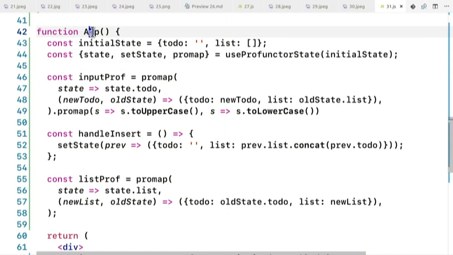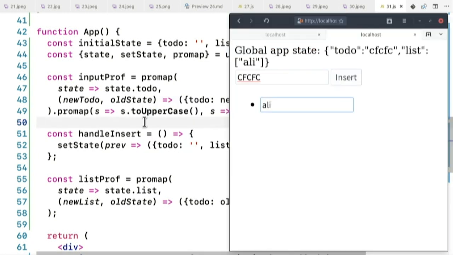And we're using only one internal state. Use profunctor state is actually calling use state inside of it. So there's one top level React core use state. So every time anything changes, the whole thing will change, which is a bad idea for performance.